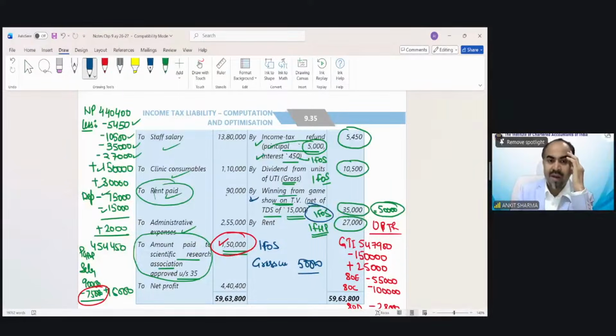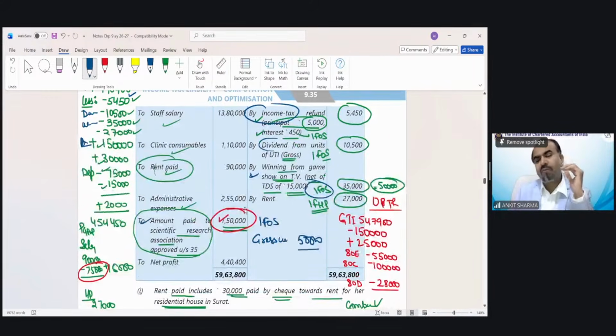What I'm doing is writing down and just adding back the thing. So for this 5450, you can write just the income tax refund. That's it. Need not explain why I am reducing it. Dividend, you can write just dividend. You can write winning from lottery. You can add back if something you are adding back, like this one, amount of expenditure. If you are adding it back, the institute knows that you know it is disallowed. So do not go into very much detail.